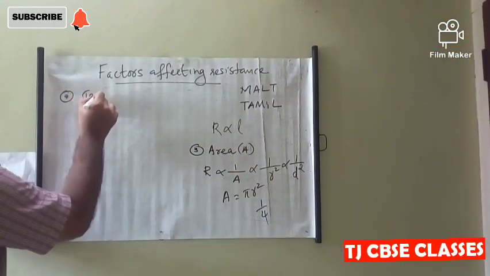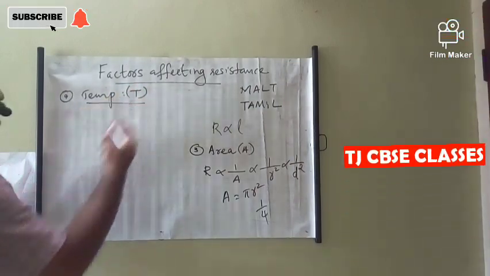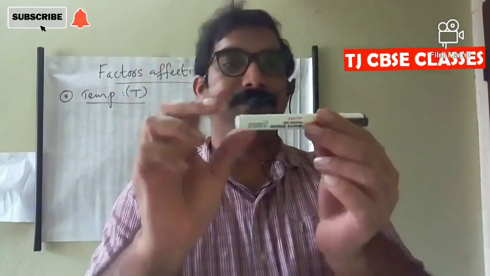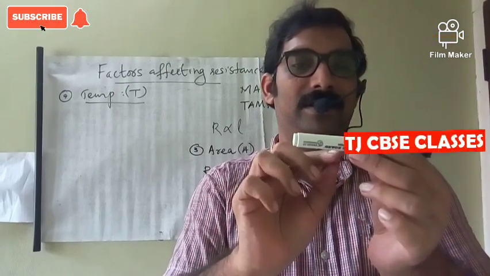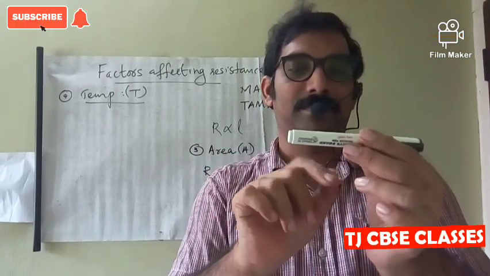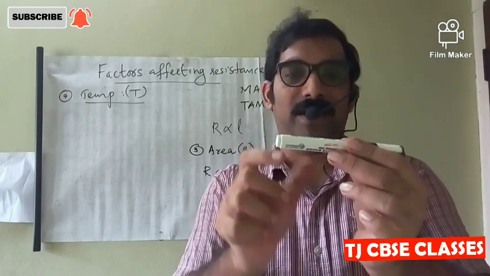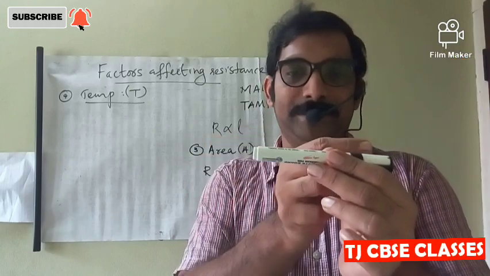temperature T. Here we consider a resistance wire. We can measure the potential difference across the wire by connecting a battery, and electrons flow through it.